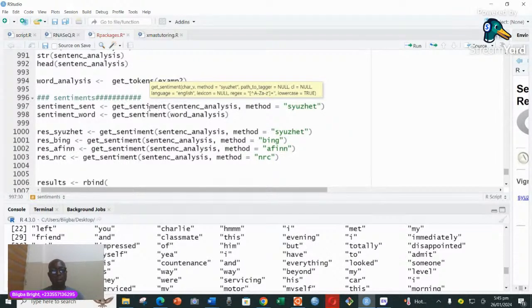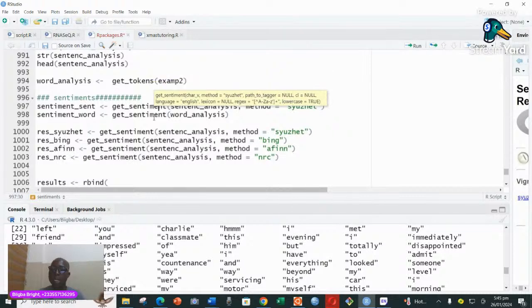And so we have picked our text, we have decided to get the sentences, each of the sentences, and we are now going to use the function called get sentiment. The sentiment function will go and check each sentence or each word, depending on which of the variables we are using, and then assess it, and then it will return a value.